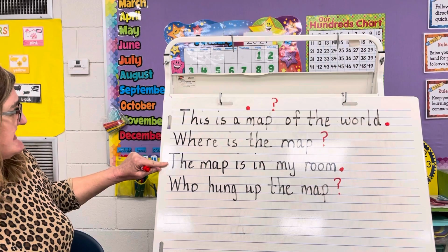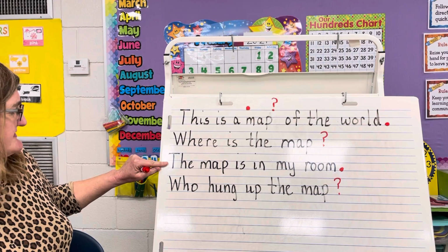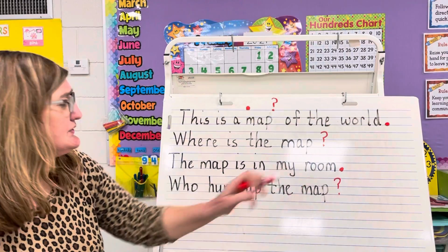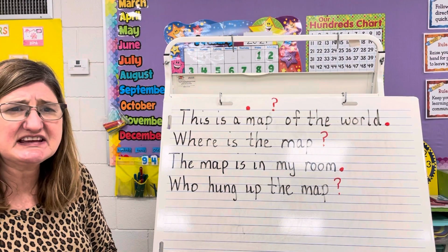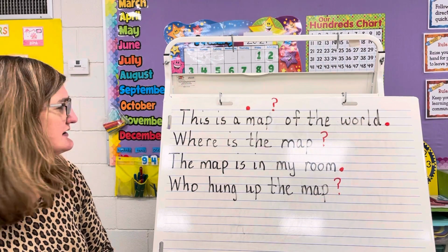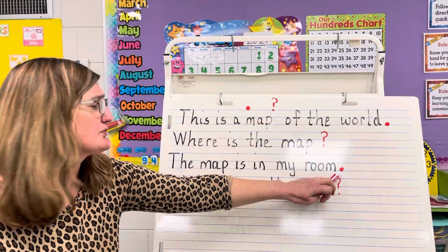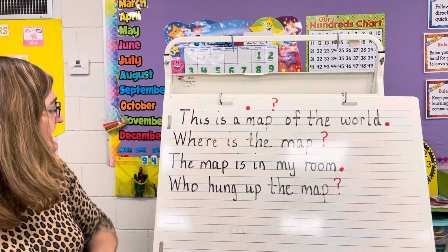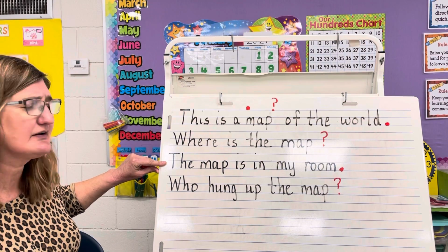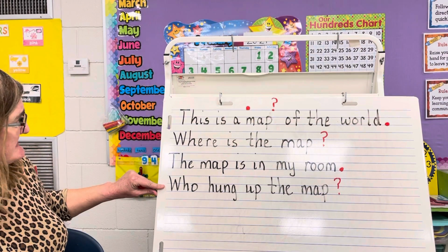All right, let's look at the next sentence. Read this sentence. The map is in my room. All right, I want you to think, is that a telling or are they asking? The map is in my room. I see a mark there. What kind of mark is that? You're right, it's a period. I know that this is a telling sentence. It's telling me where the map is. I don't have to ask. I know. It's in my room. Okay?